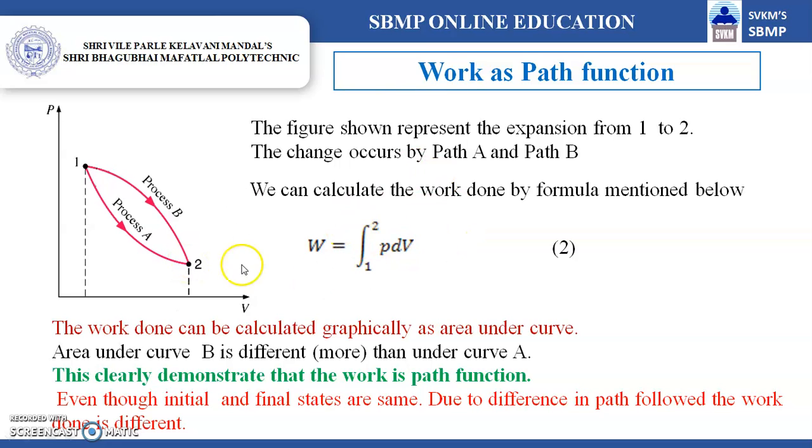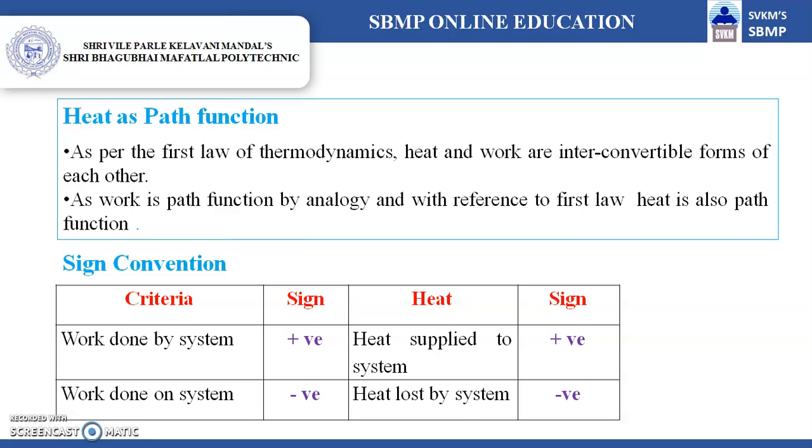Now, graphically, the value of work done can be calculated as an area under the curve. Suppose you try to understand the area under curve A and the area under curve B; certainly the area under curve B is more than the area under curve A. This clearly demonstrates that work is a path function. Even though the initial and final states are the same, due to the difference in path followed, the work involved in different paths is different. That is why work is a path function.